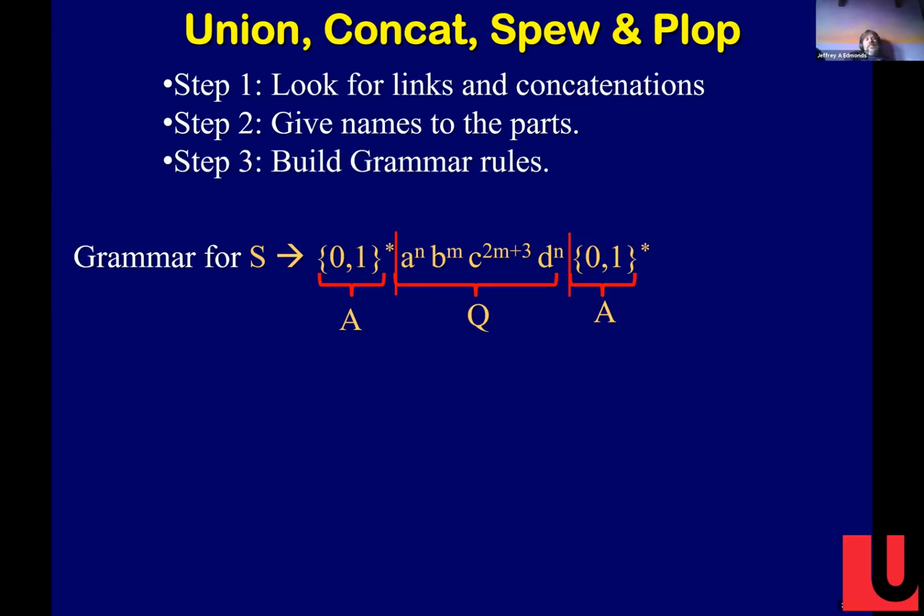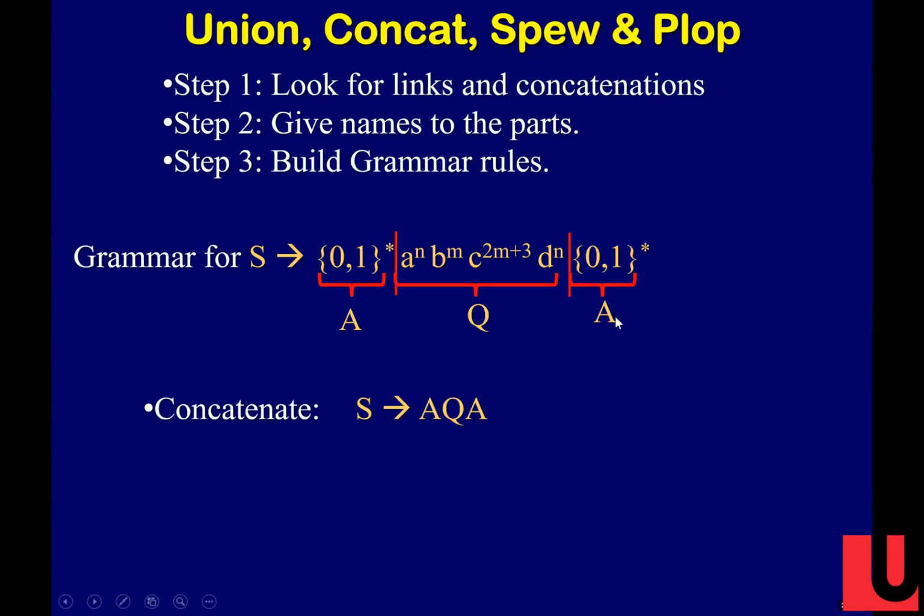So now we need some grammar rules. S goes to what? Well, it's just a concatenation. S goes to an A followed by a Q followed by an A, right? And here, when I have an A here and an A here, this A can generate any 0-1 string, and this A also generates a 0-1 string, but they don't have to be the same 0-1 string. All right, now, once we did that, we kind of recurse.